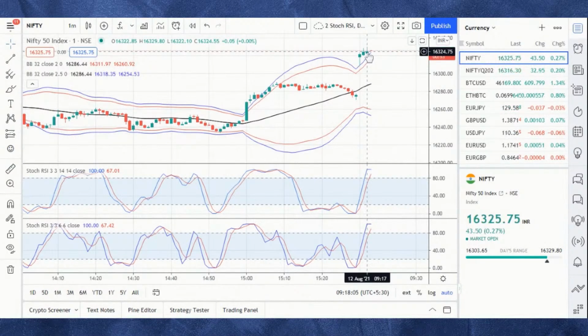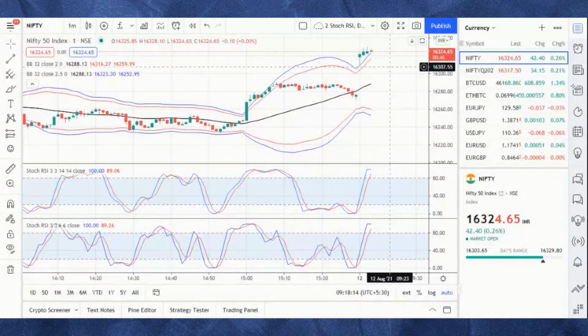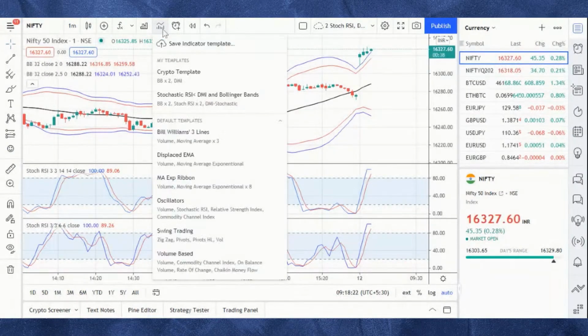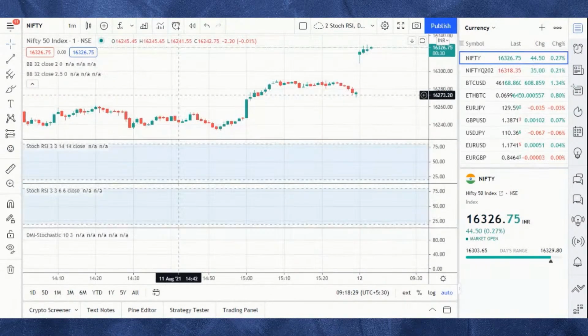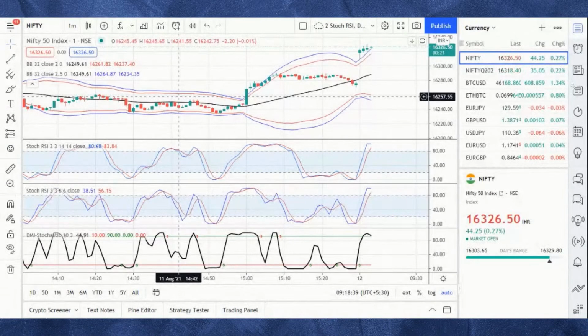We have almost gone into the level where the market is going into the oversold zone. We may see some cool off around this level, to the levels of 16,320 to 16,300, and then we may move all the way to 359 levels. That's the place where the market happened to have the biggest resistance of all. So it's quite possible that we may hit that highest mark in today's session according to technical analysis, because the momentum is higher in today's session than in yesterday's and the day before yesterday's sessions.